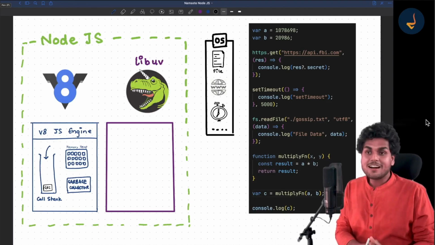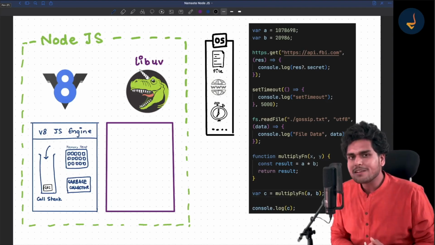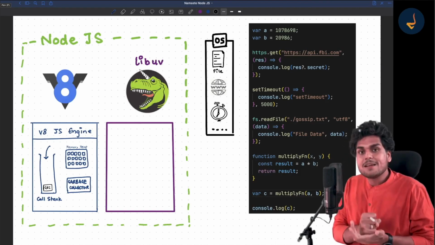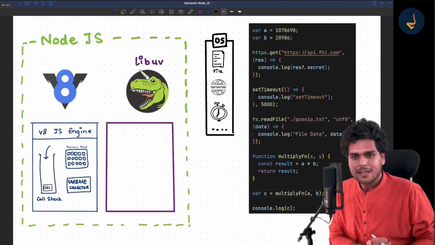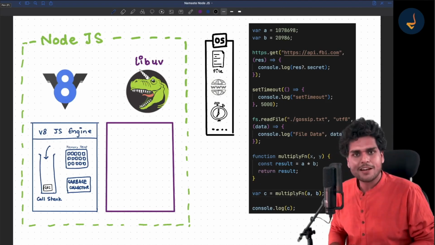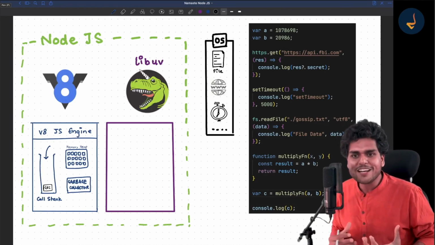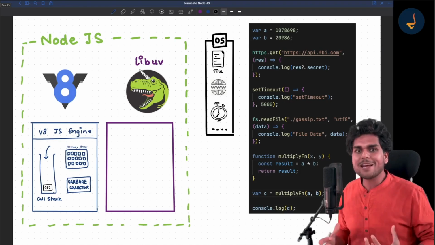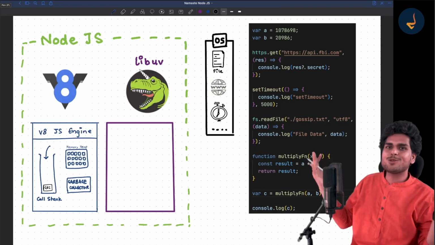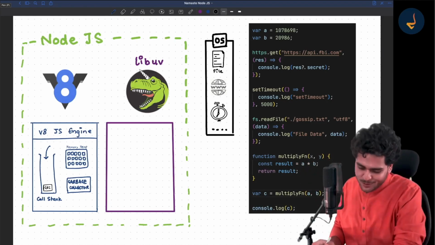A good teacher is one who can make you fall for the subject. The main mission of this Namaste Node is to make you fall in love with Node.js and how things work inside it, so that when you write Node.js code, you feel amazing as a developer and understand the beauty of it.